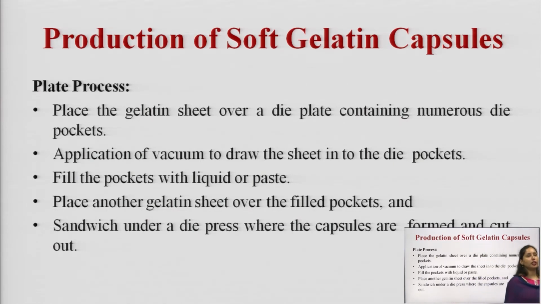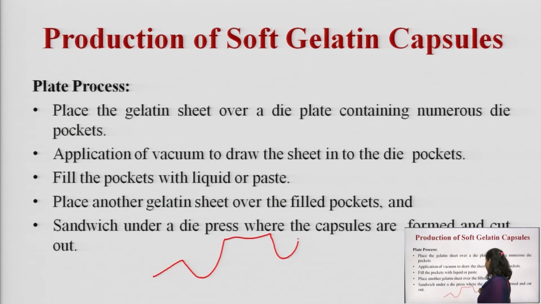Place the gelatin sheet over a die plate containing numerous die pockets. Apply vacuum to draw the sheet into the die pockets, then fill the pockets with the liquid or paste. Place another gelatin sheet over the filled pockets and sandwich under a die press, where the capsules are formed and cut out. So, in this plate process, we have a plate which has sockets, like this.